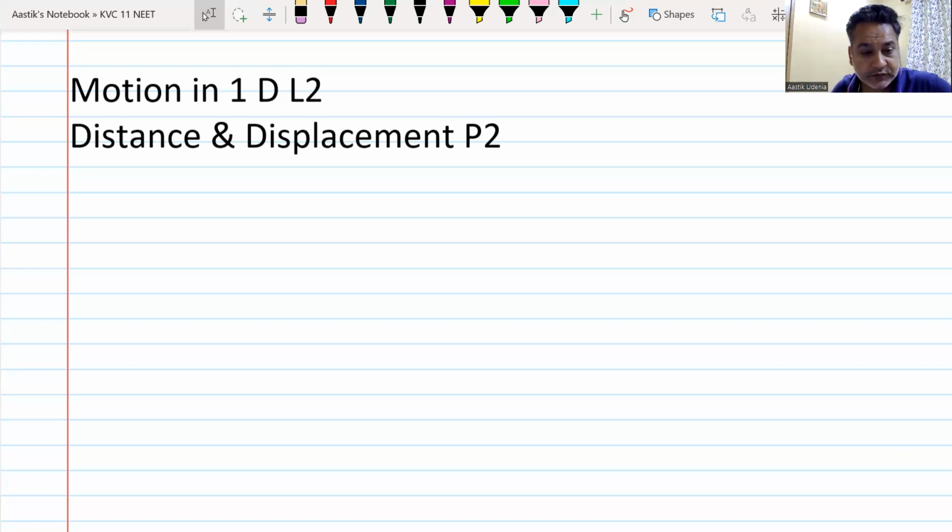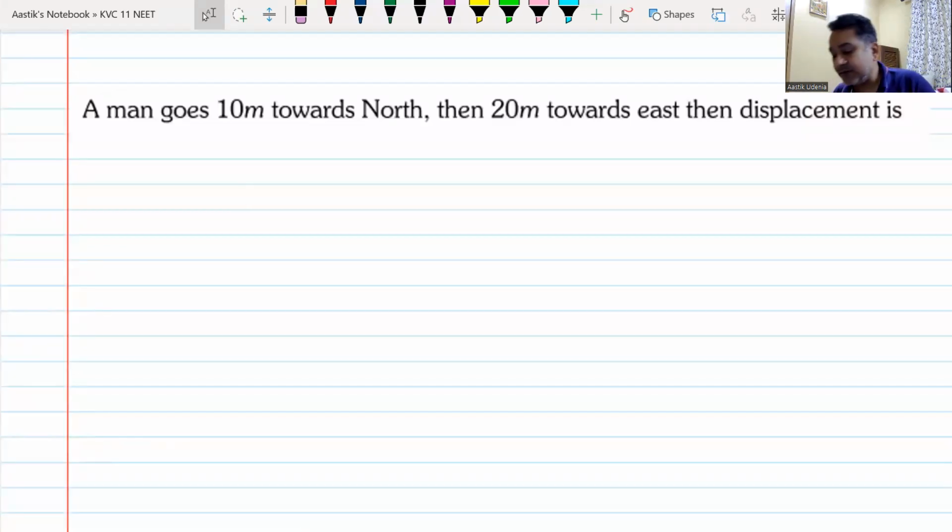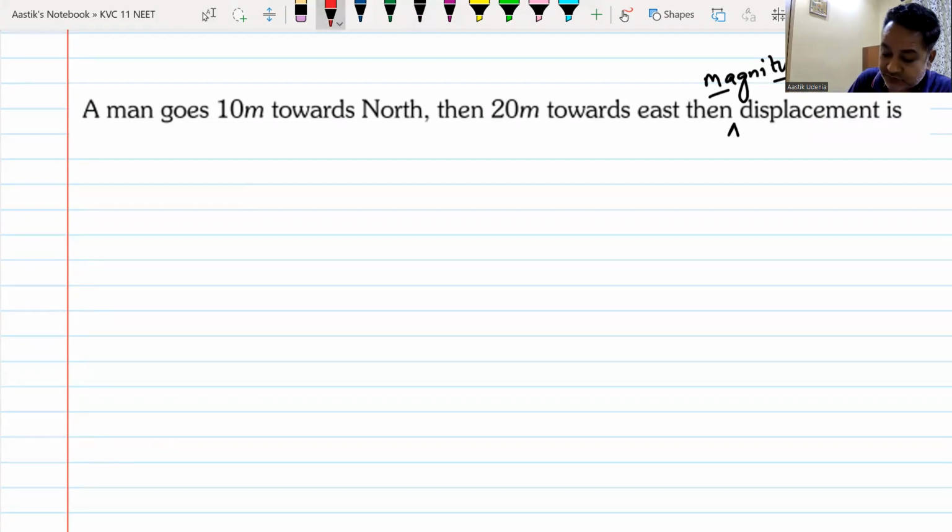Okay. Chalo then. I hope everyone is ready. This is the first question that is coming on your screens. In the question it has asked what is the displacement. When they are asking displacement, they are talking about the magnitude of displacement. But here, first of all, tell me how much is the distance traveled. A man goes 10 meters north, 20 meters east. What is the distance and what is the displacement?